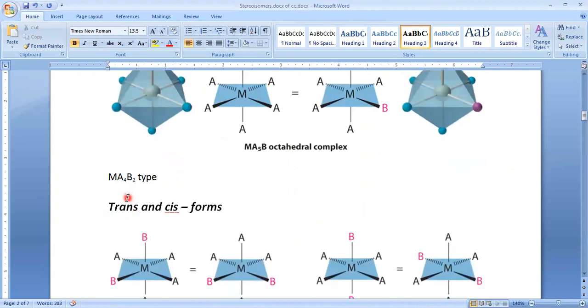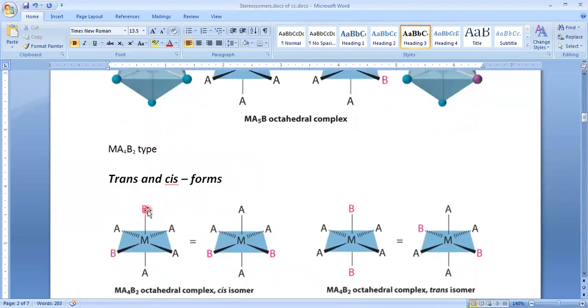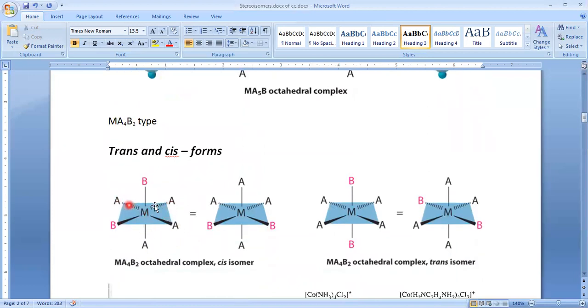Here, see, out of 6 monodentate ligands, we have 4 same and 2 same ligands. So BB and 4 AA. And this one we can say is cis. Why? Because just now I told you these two lines are in plane bonds. If in plane bonds we place different ligands or atoms, that gives us cis.